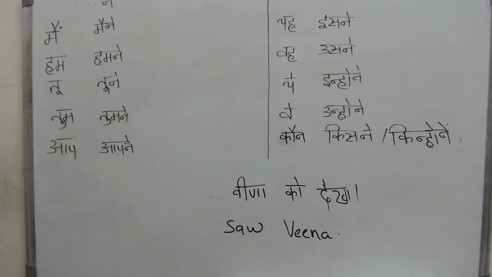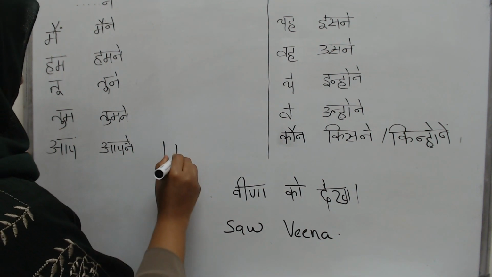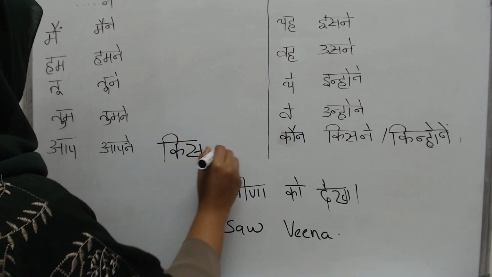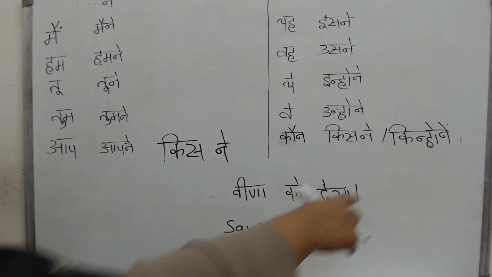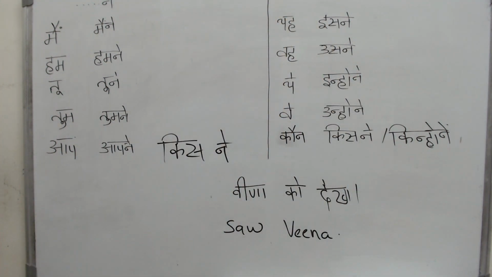And now for the questioning words. किसने देखा? If I ask the question, किसने देखा, then remember your answer should be just one person. Ajay ne dekha. But if there are a group of people, then I will ask किन्होंने वीणा को देखा. Then you will say Rajesh and Suresh and all of that. So your किसने will give you a singular answer, an answer which is just one person, and your किन्होंने will give you many people as the answer.